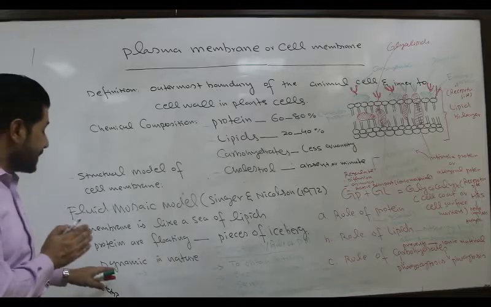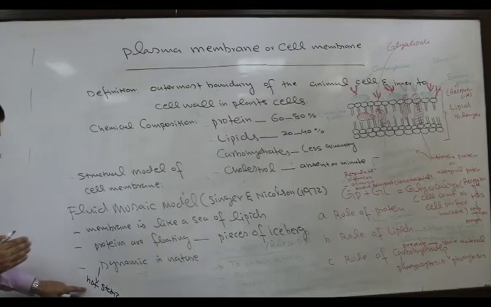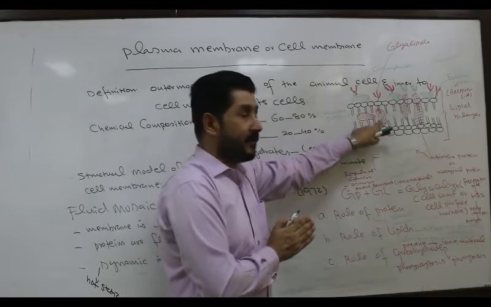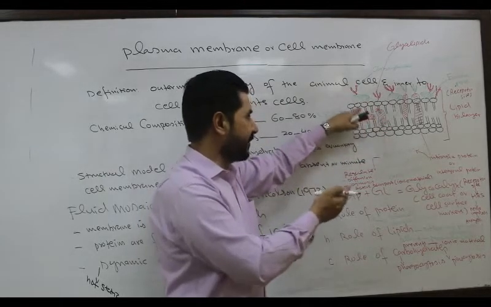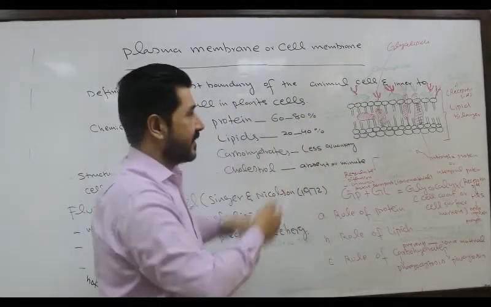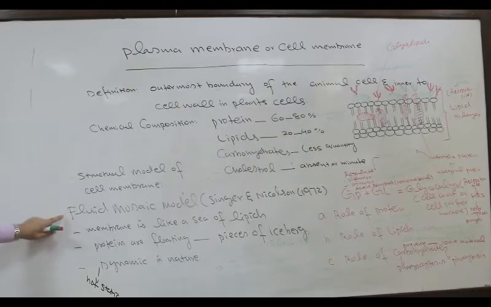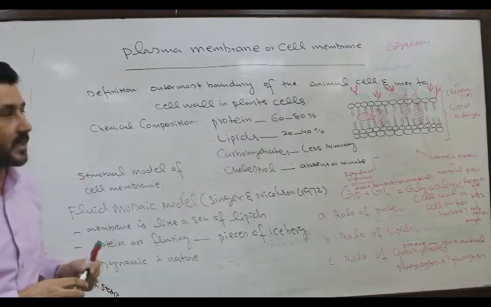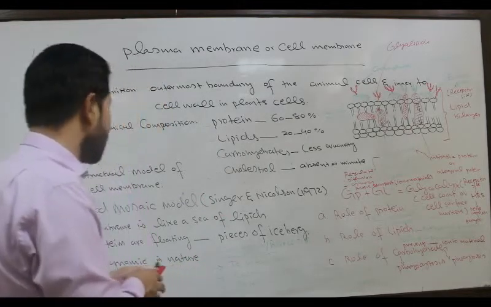That is why the cell membrane is dynamic in nature, because of the movement of lipids and the movement of protein, that is crisscross movement or flip-flop movement. So this is all about the fluid mosaic model, which is presented by Singer and Nicholson, and this is the most acceptable model.